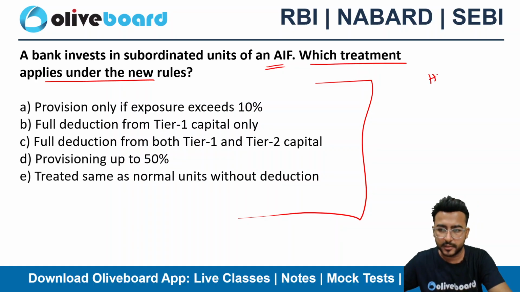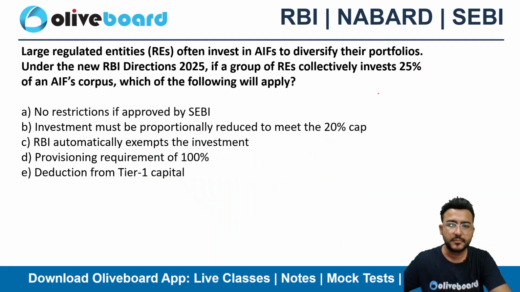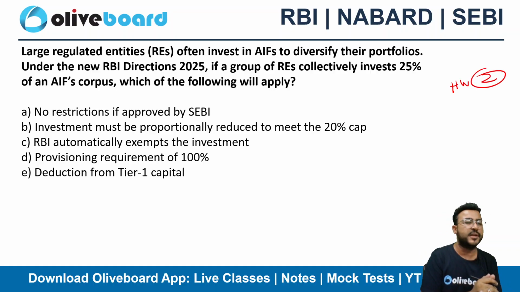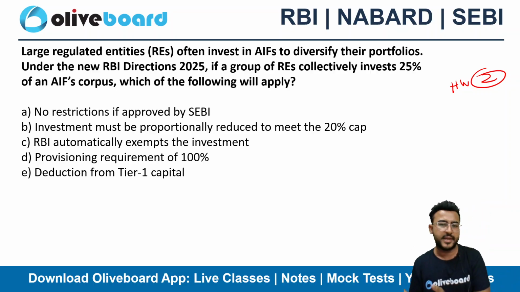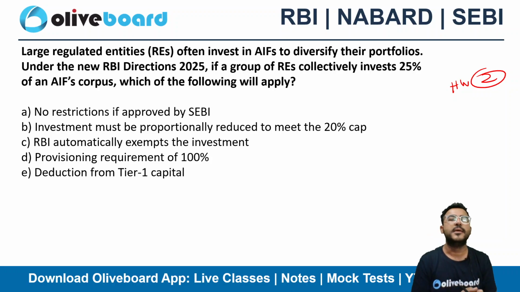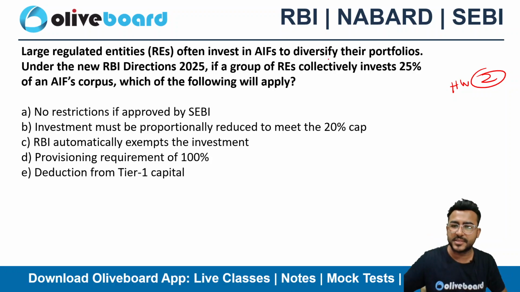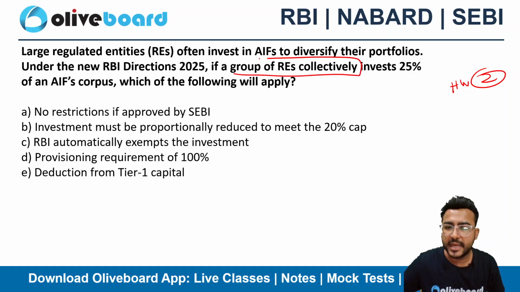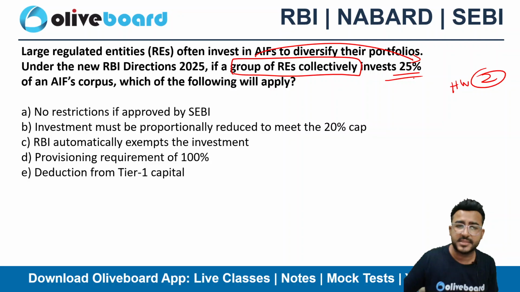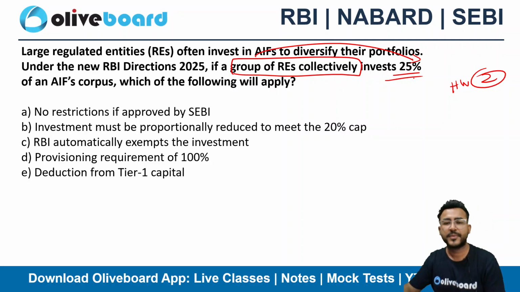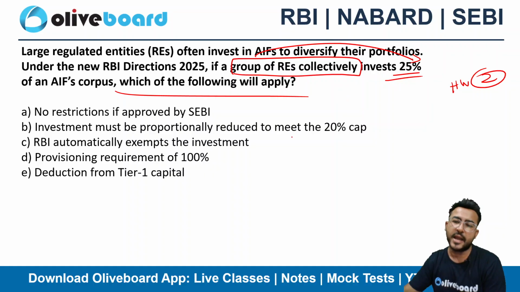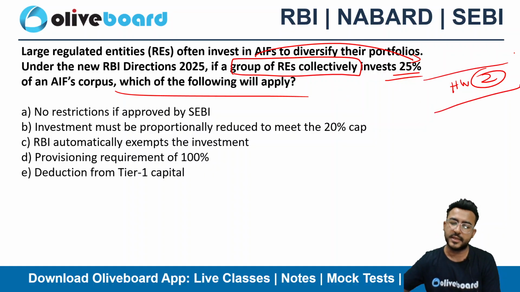This is homework question number 1. This is homework question number 2. Large regulated entities often invest in AIF to diversify their portfolio, and under the new RBI directions, if a group RE collectively invests 25% in the AIF corpus, so what condition will apply there? This is homework question number 2.